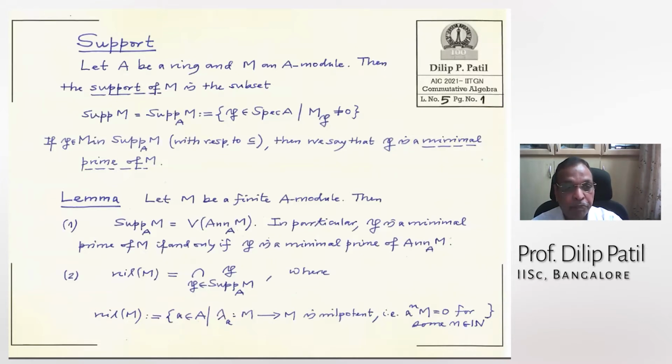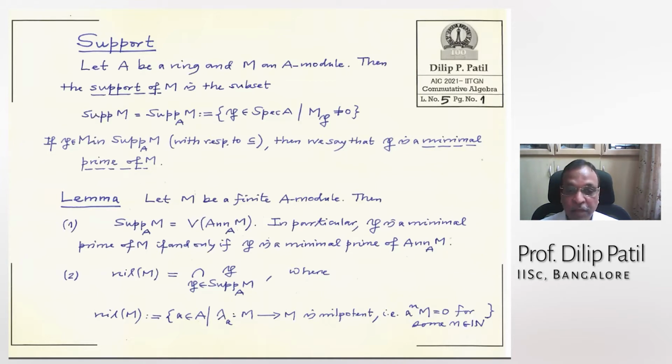So if you have a minimal prime in the support, minimal means it is minimal in that set with respect to the inclusion. Then we say that P is a minimal prime of M, like you say minimal prime of an ideal.